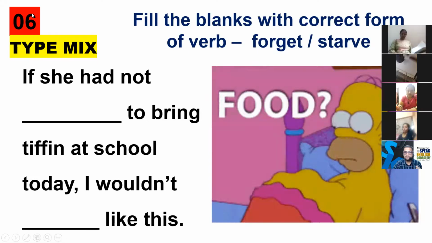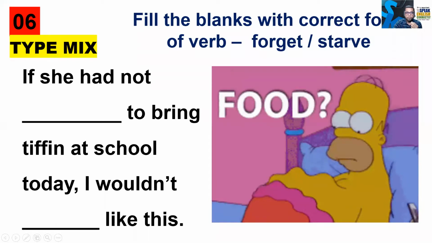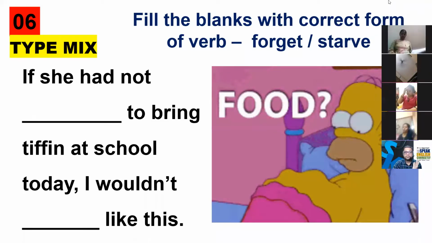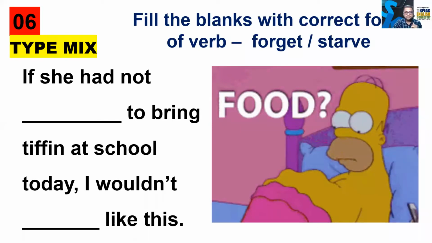This is the type mix sentence. Let's go for the next sentence.